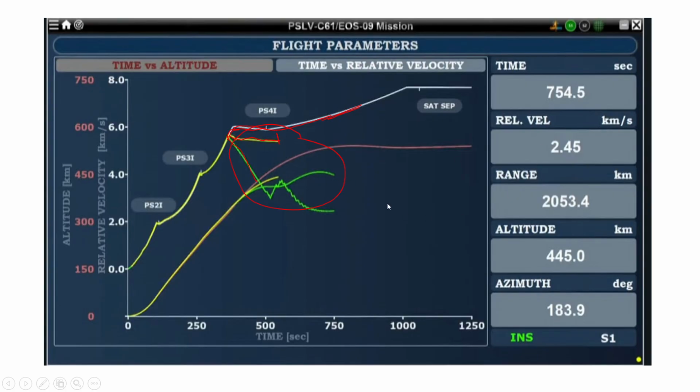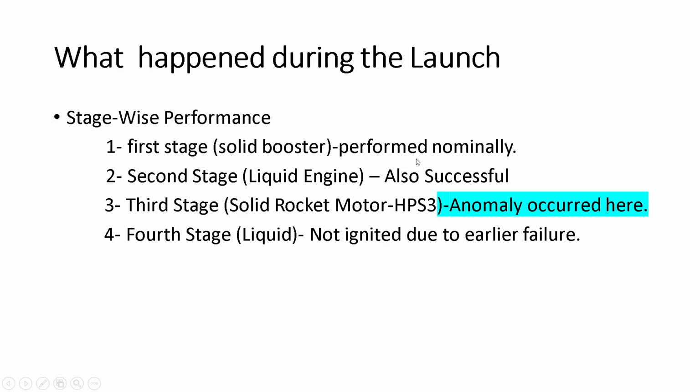Okay, so what happened during the launch? First stage, the solid booster, performed properly, as usual. Second stage, liquid engine, also successful. Third is the solid rocket motor. This anomaly occurred here. And the fourth stage, liquid, was not ignited due to the earlier failure.